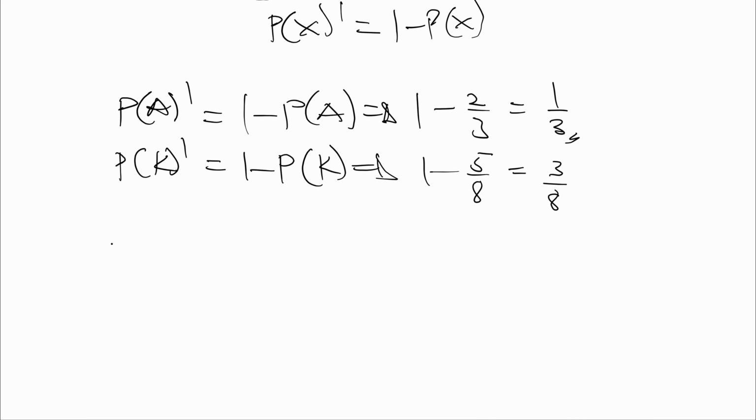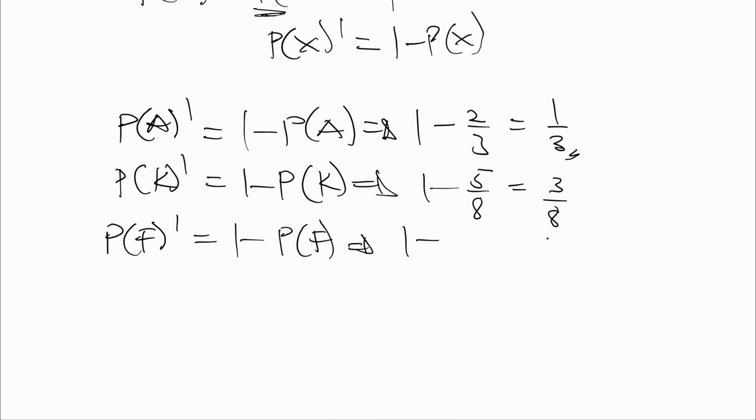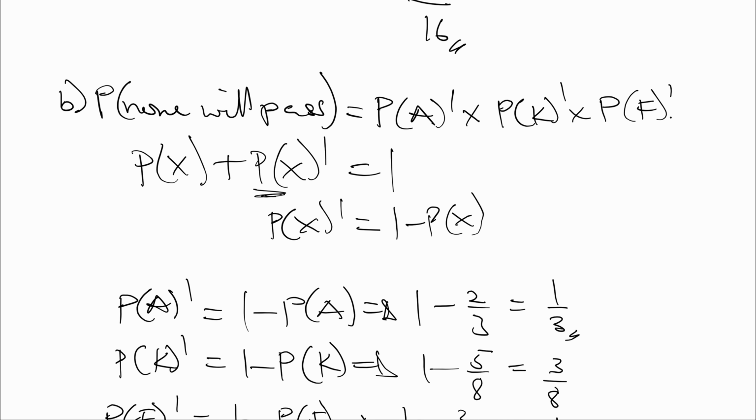So we need to find the probability that Fatih will not pass. So P of F prime is equal to 1 minus P of F, which is 1 minus the probability that Fatih will pass, 3/4. So 1 minus 3/4, and this is equal to 1/4. And like I said, the probability that none will pass is P of A prime times P of K prime times P of F prime.